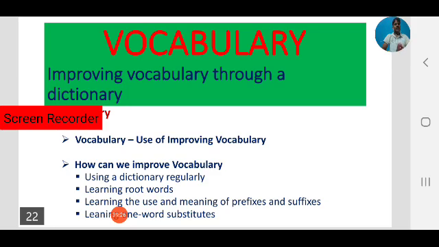Okay, so let us review what we have learned today. In today's class we focused on improving vocabulary. So why is it important? Why should we improve our vocabulary?